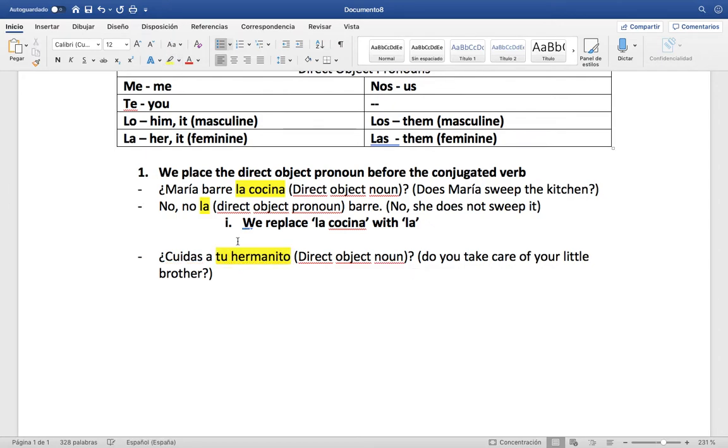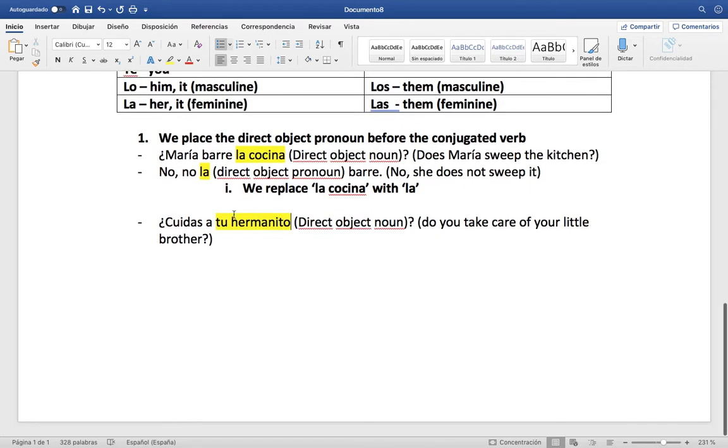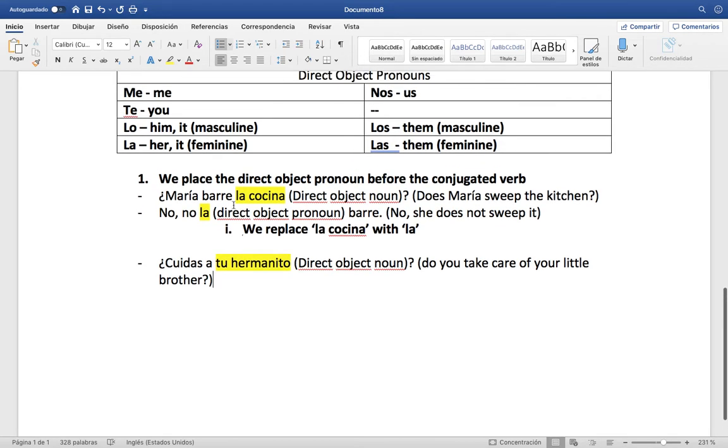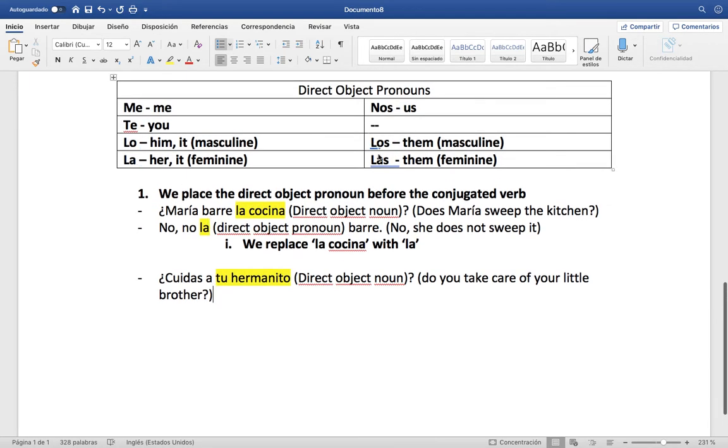That's the direct object noun. Because that's the to what or to whom. In this case, to whom are we taking care of? In this one, it was to what are we sweeping, right? Well, we're sweeping the kitchen, and this is who are we taking care of? We're taking care of our little brother, so that's our direct object noun, and we always replace our direct object noun with a direct object pronoun, being me, te, lo, la, nos, los, las.